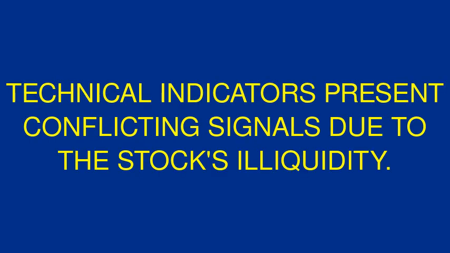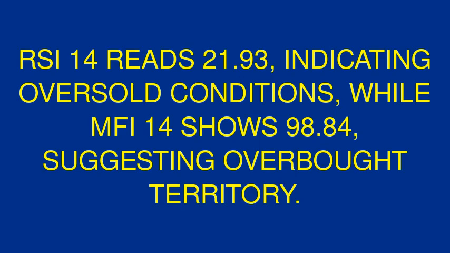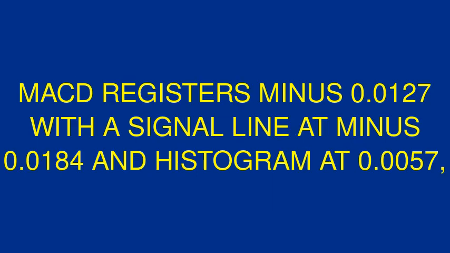Technical indicators. Technical indicators present conflicting signals due to the stock's illiquidity. RSI 14 reads 21.93, indicating oversold conditions, while MFI 14 shows 98.84, suggesting overbought territory. MACD registers minus 0.0127, with the signal line at minus 0.0184 and histogram at 0.0057, showing potential bullish crossover.